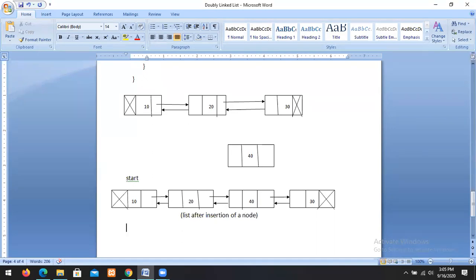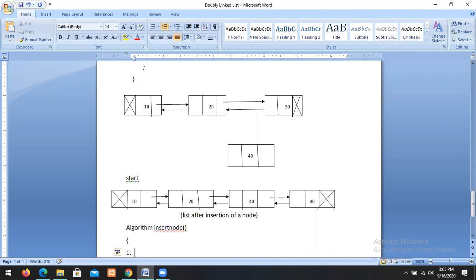So what is the process we use to implement this? First of all, we allocate the storage dynamically. How can you allocate the storage dynamically? Then go for the algorithm.